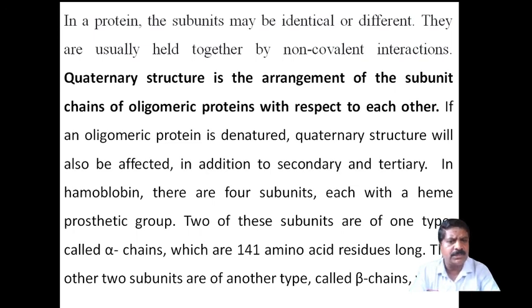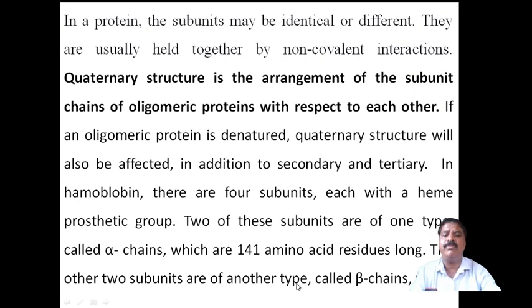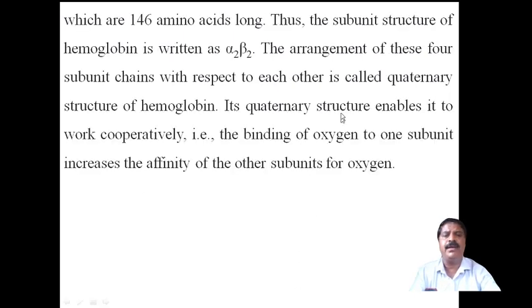There are actually 4 subunits. Out of the 4 subunits, 2 belong to the alpha chains and the remaining 2 belong to the beta chains, which consist of 146 amino acids, whereas the alpha chain has 141 amino acids. Thus the subunit structure of hemoglobin is written as alpha 2 beta 2, meaning 2 alpha chains and 2 beta chains, a total of 4 subunits.